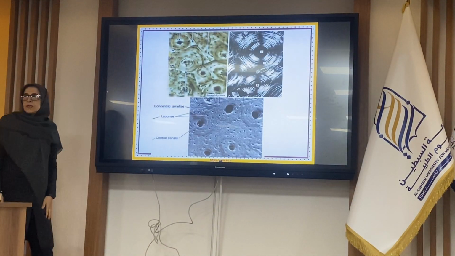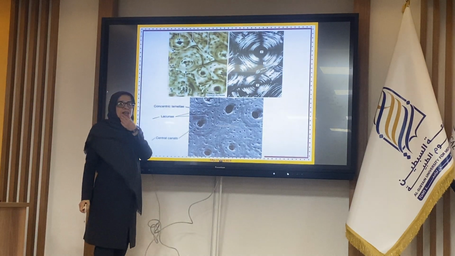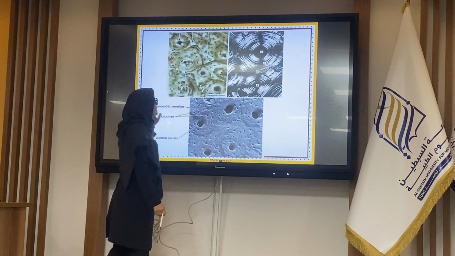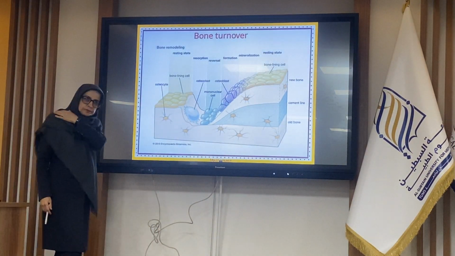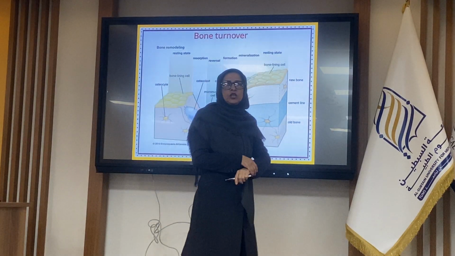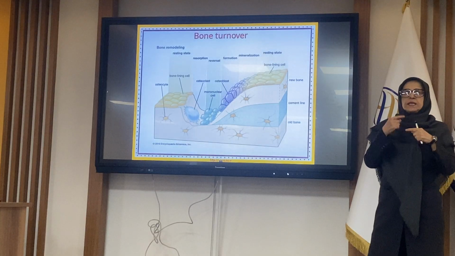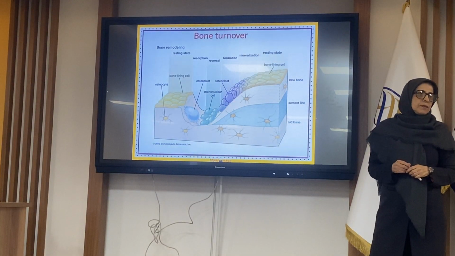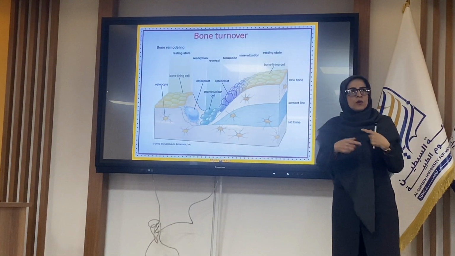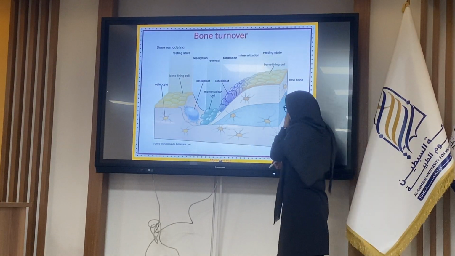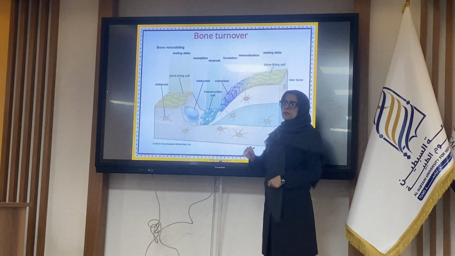And this is the picture for the osteons or compact bone, that you can see different layers of them. The bone is one of the tissues that in the adult person renew itself. Yes, gradually our bones renew themselves by the accompanying of the osteoclast and osteoblast.